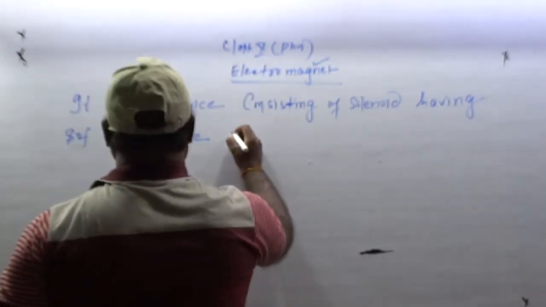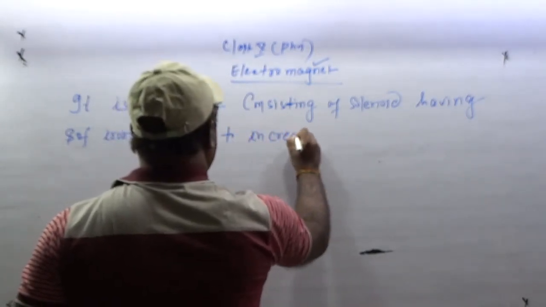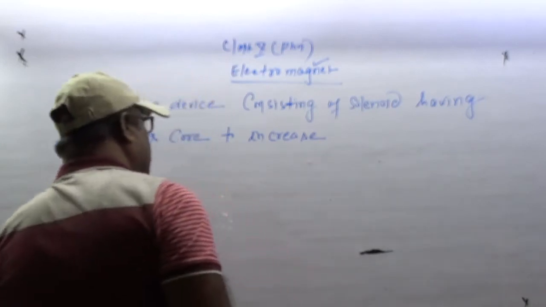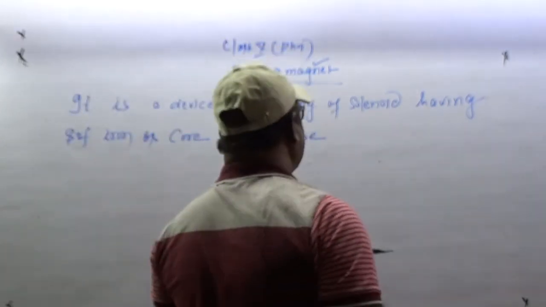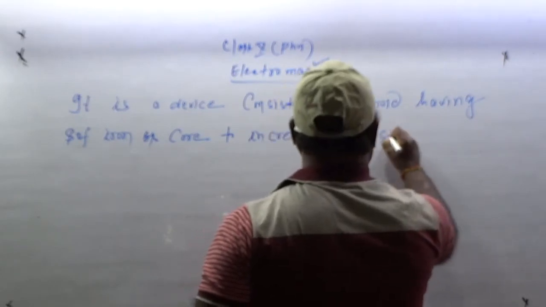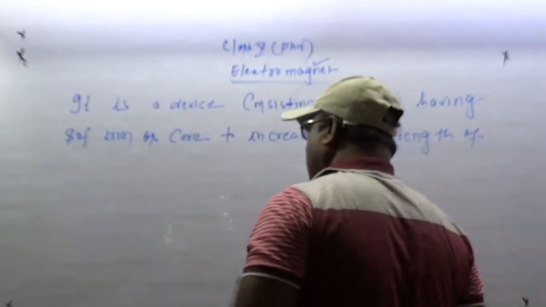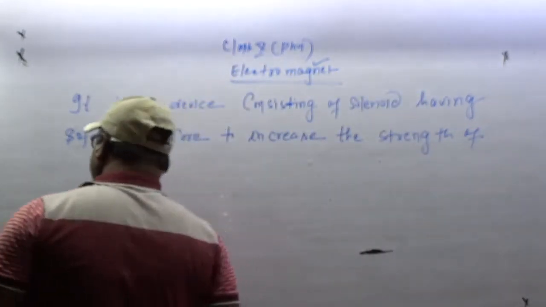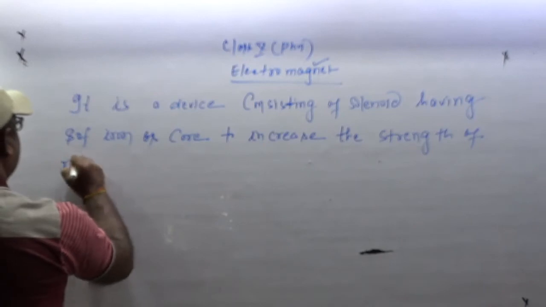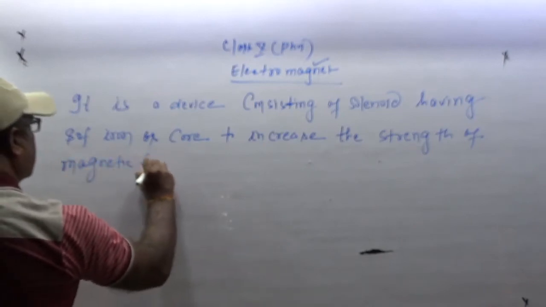To increase the strength of magnetic field.